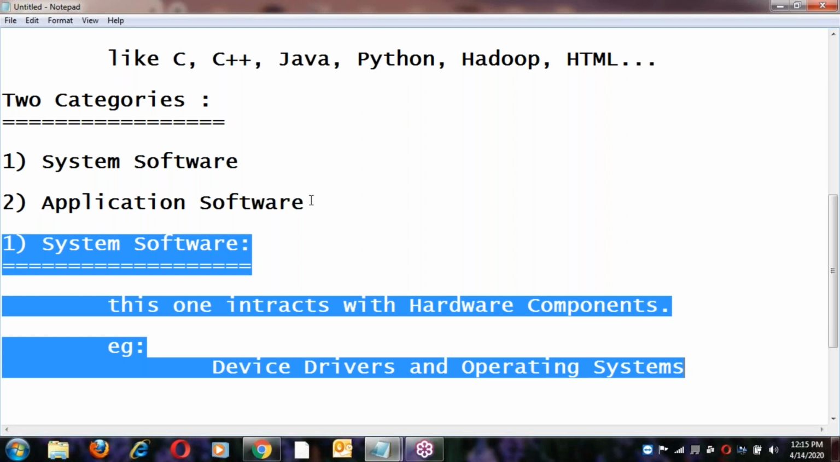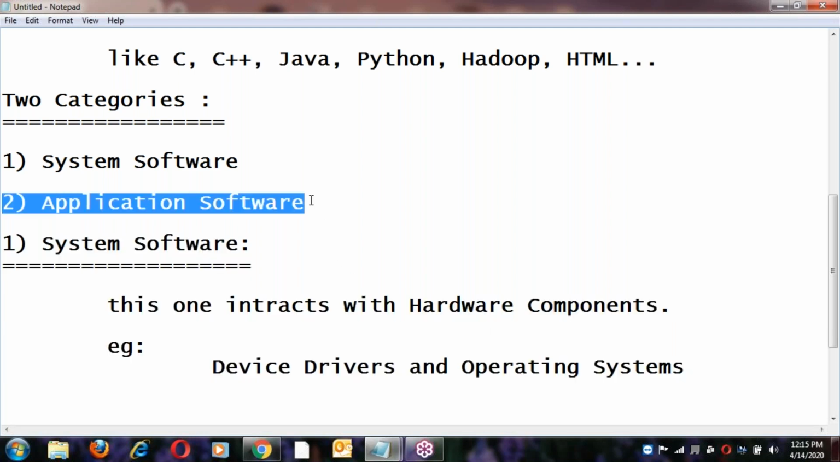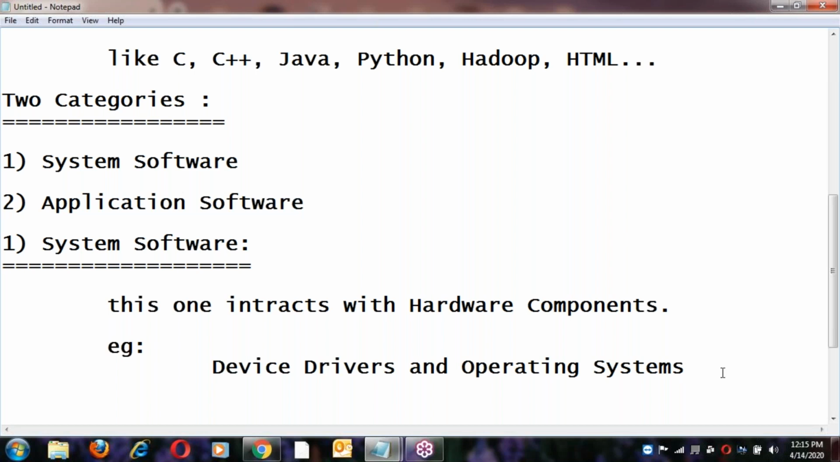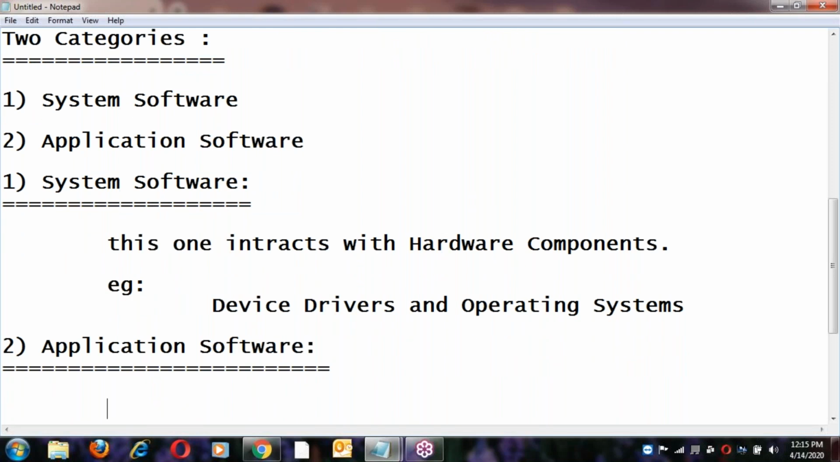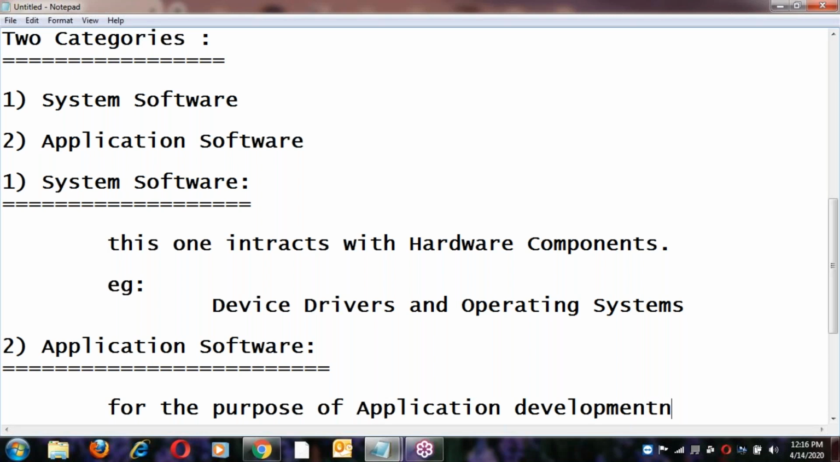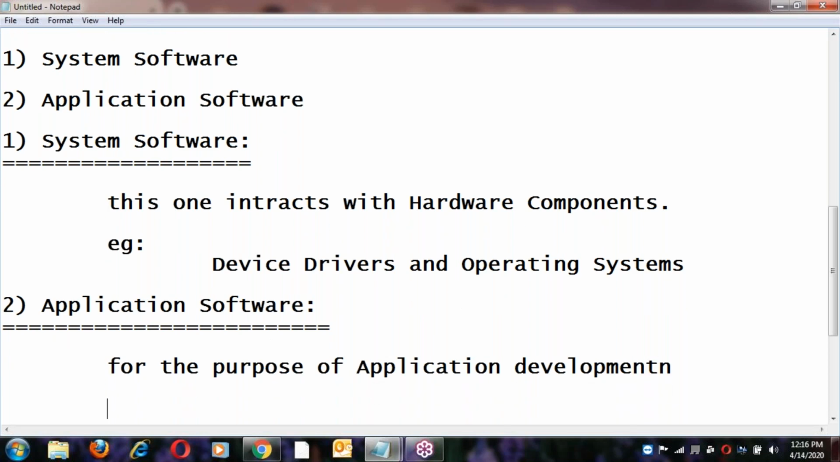Before going into system software, let us see something about application software. So what is application software? Application software is for the purpose of application development.